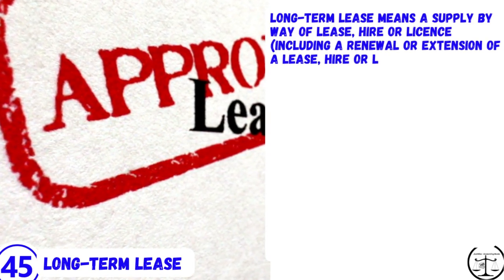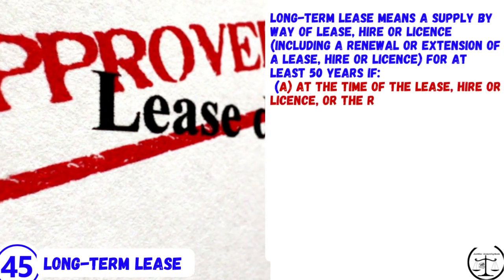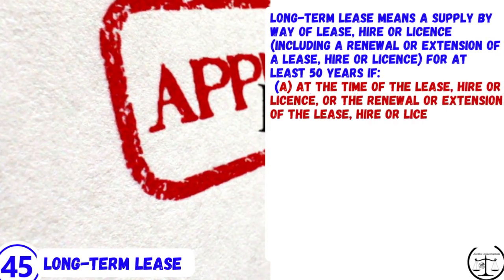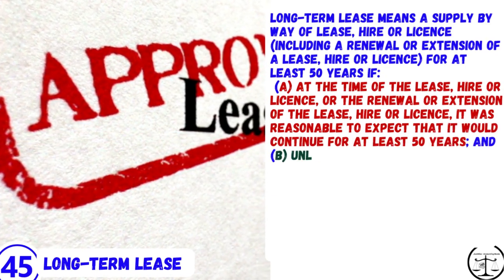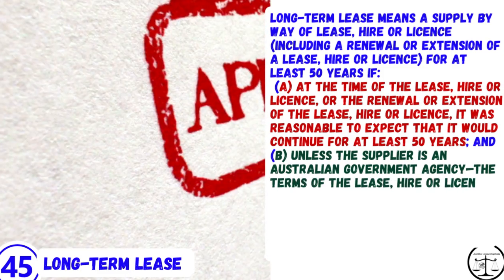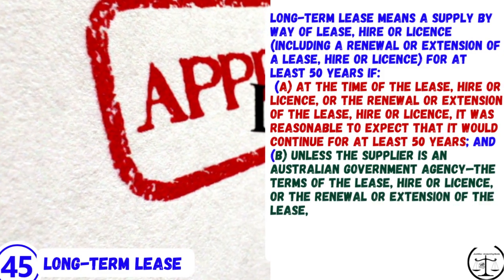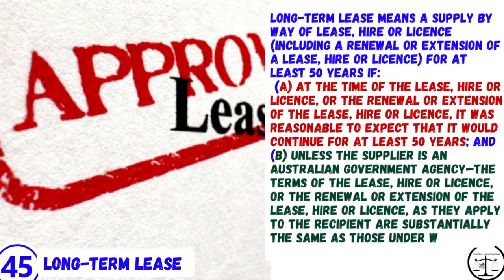Long-term lease means a supply by way of lease, hire or license, including a renewal or extension of a lease, hire or license, for at least 50 years if A. at the time of the lease, hire or license, or the renewal or extension of the lease, hire or license, it was reasonable to expect that it would continue for at least 50 years.